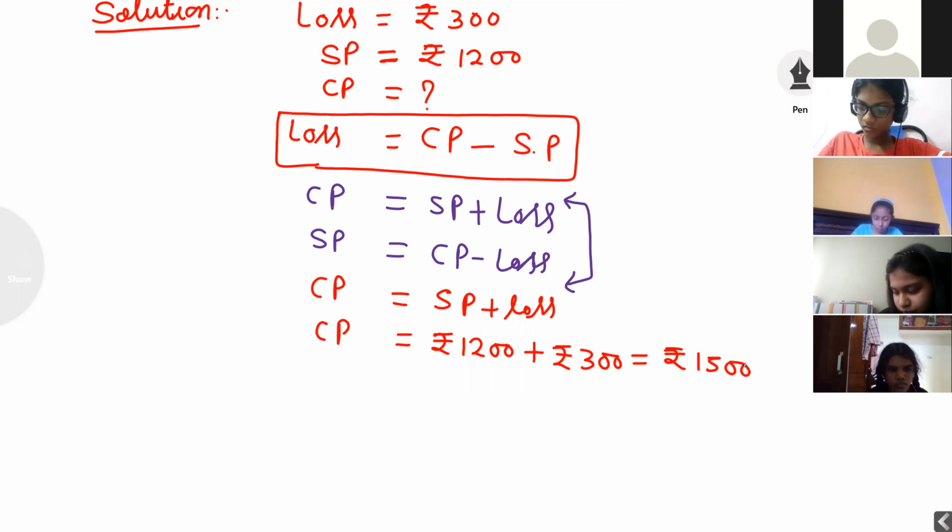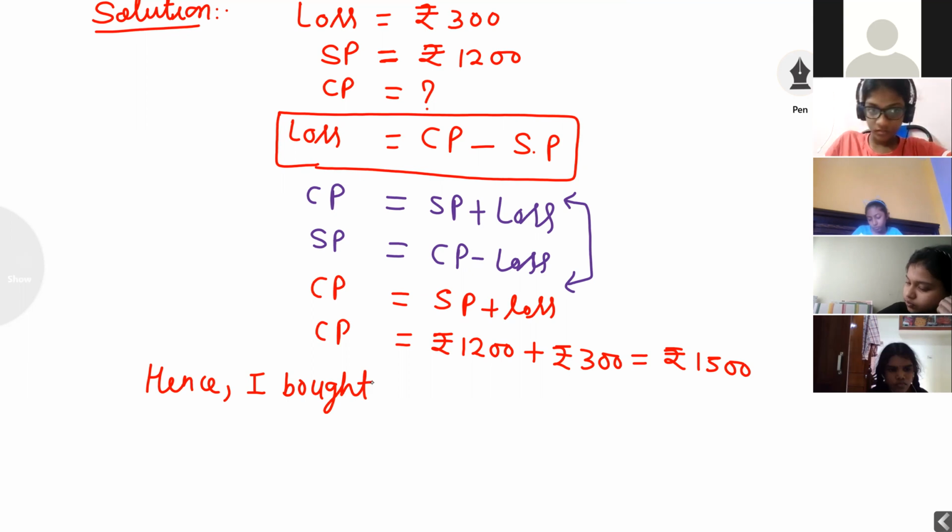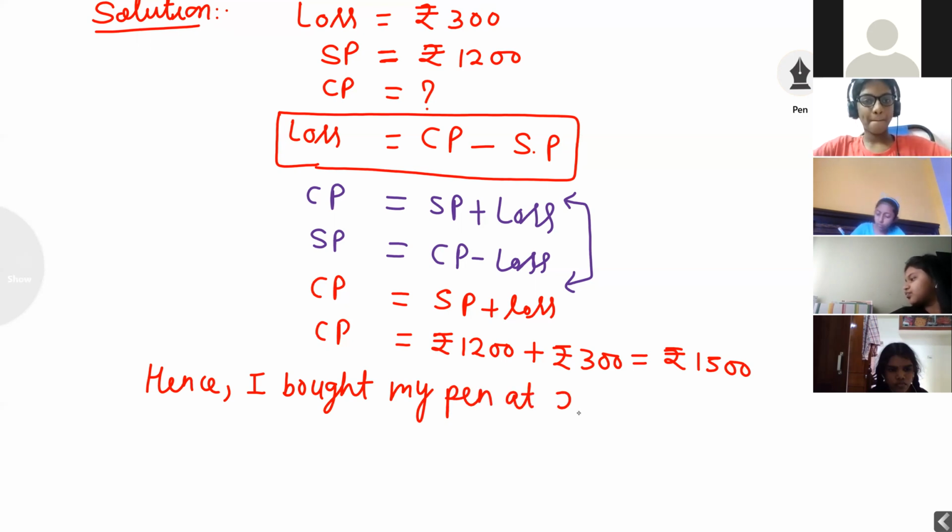Hence, I bought my pen at 1500 rupees. Buy, bought, this is the spelling. I bought my pen at rupees 1500.